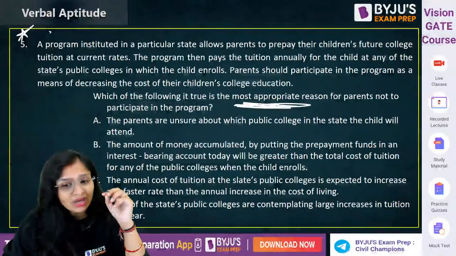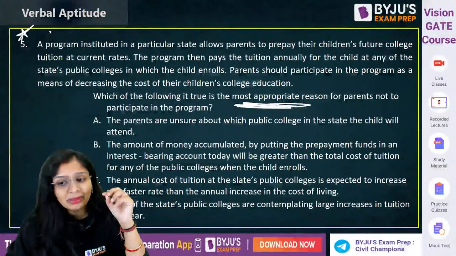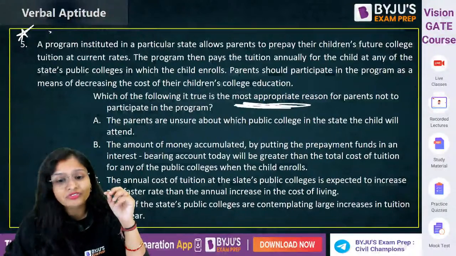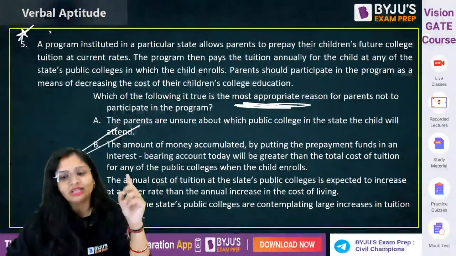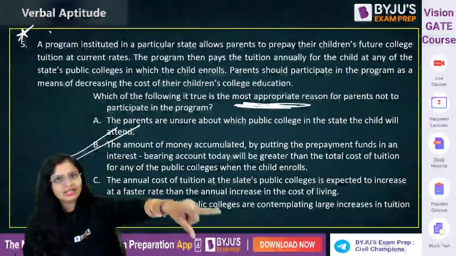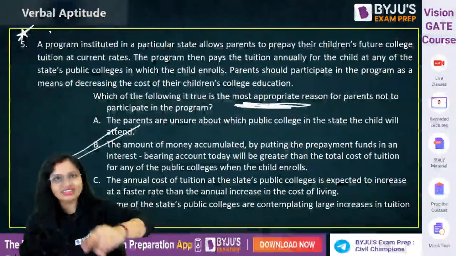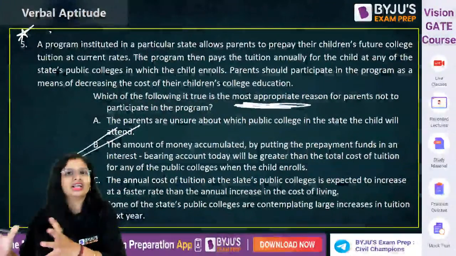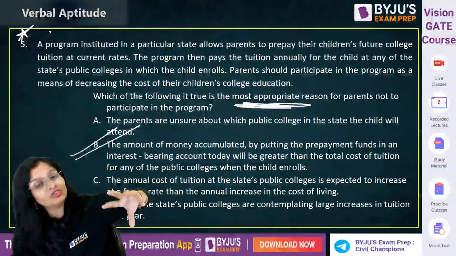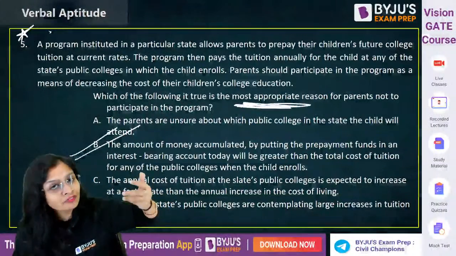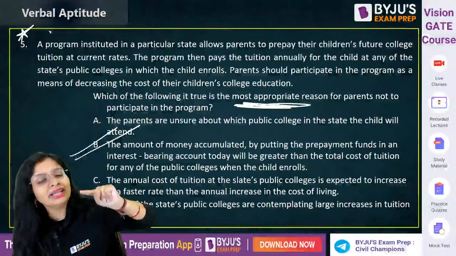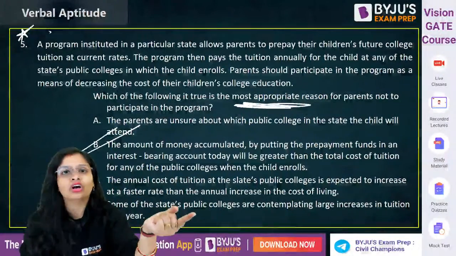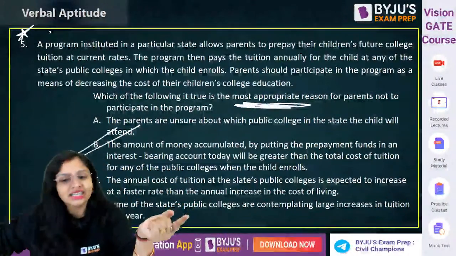The amount of money accumulated by putting the prepayment funds in an interest bearing account today will be greater than the total cost of tuition for any of the public colleges when the child enrolls. B is the correct one. Why? Instead of paying to that program, if you had invested that money in interest bearing accounts, you would get a higher rate of interest. So in future, when your child enrolls in any college, you will not only be able to fulfill the fees, but you will have surplus money left also.